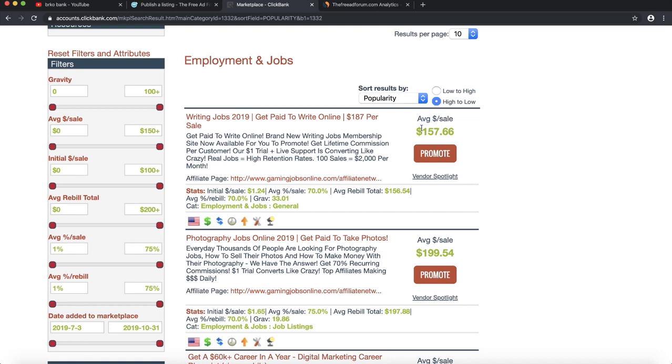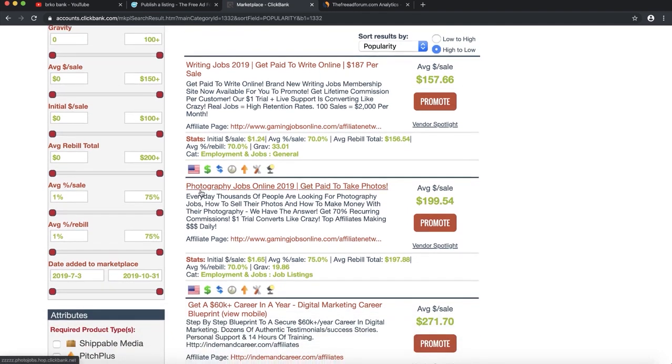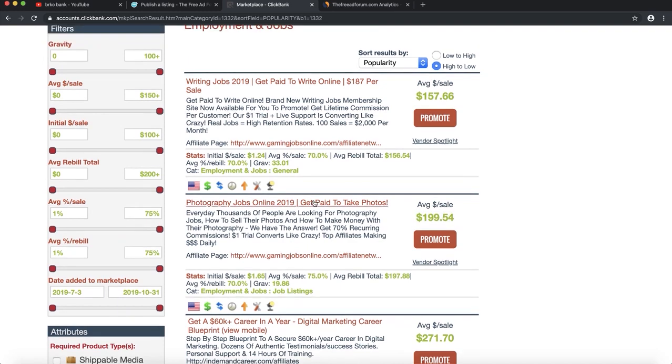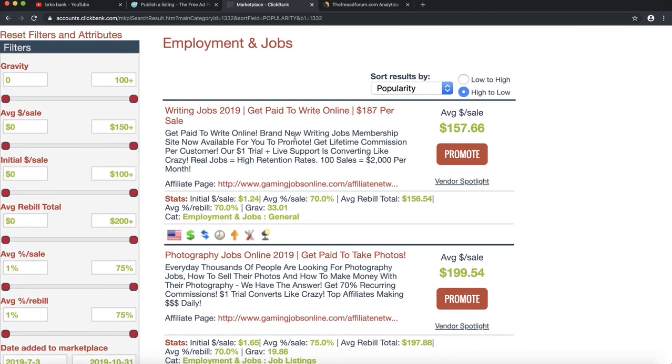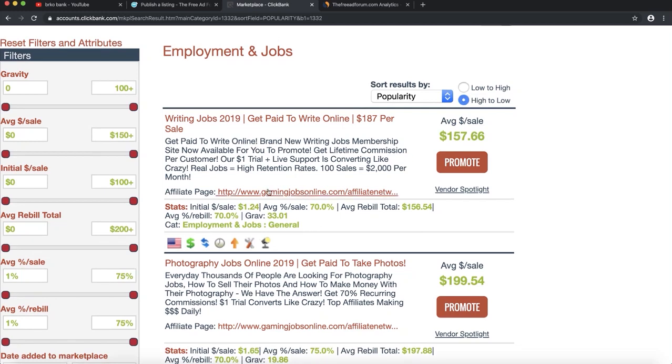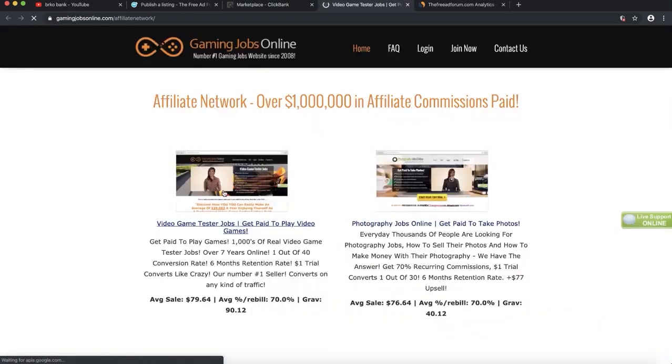For this writing job, if someone buys this product, you may earn as much as $157 per sale. Right here you see for this job to take snapshots, you could earn a commission of 199 dollars. This is the most interesting one, because quite a lot of people are promoting this product. They are making a lot of income.